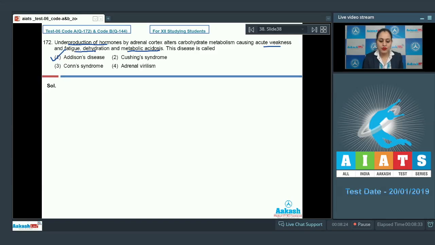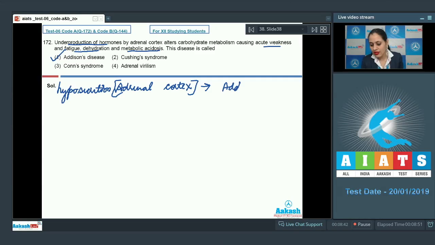All these symptoms are due to the underproduction of hormones from adrenal cortex. It is because of the hyposecretion from adrenal cortex that causes a disease known as Addison's disease.